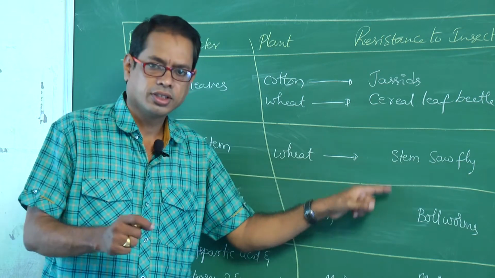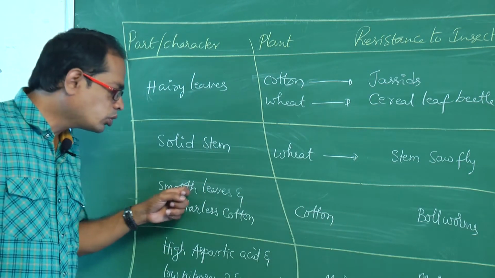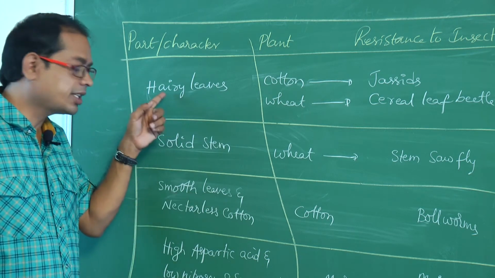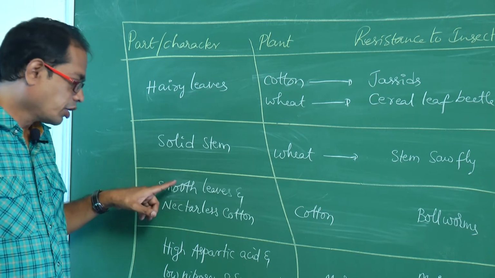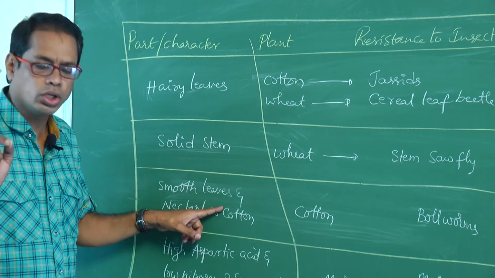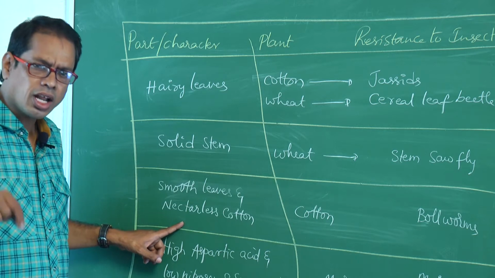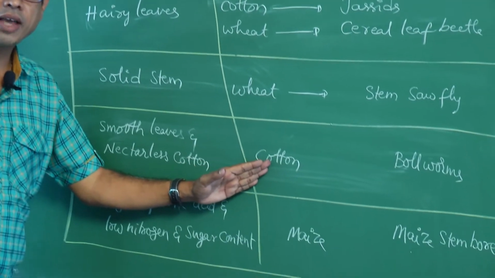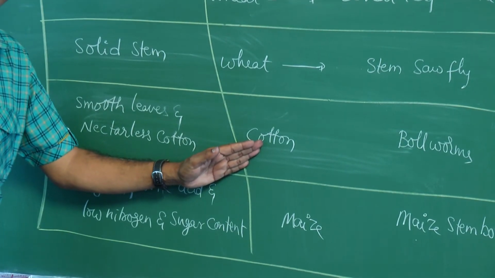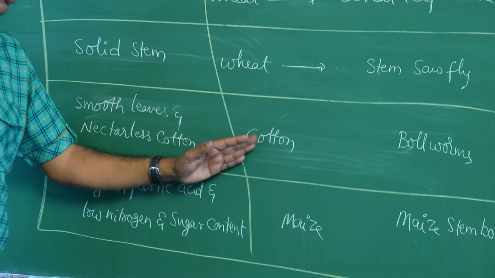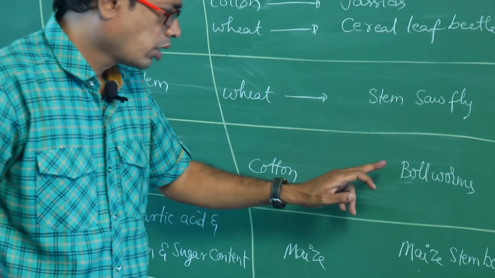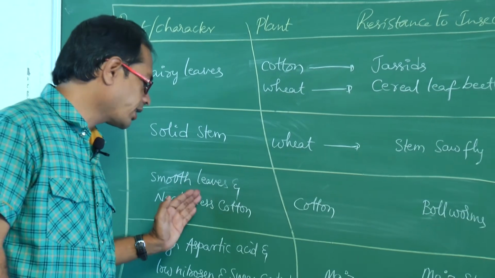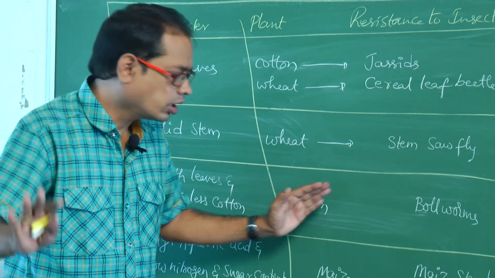This is an insect. Another example is smooth leaves and nectarless cotton. What is the leaf character? Here it is hairy leaves. Here it is different: smooth leaves. Leaves are smooth. And also with nectar or nectarless? Nectarless. Which plant? Cotton. So cotton with smooth leaves and nectarless cotton is resistant to bollworms. That means smooth leaves and nectarless cotton do not attract bollworms.